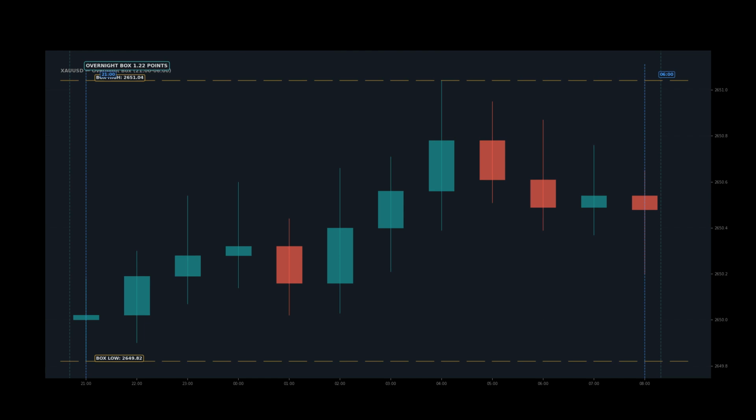Mark the highest high and lowest low between 9 p.m. and 6 a.m. This box represents overnight accumulation and distribution. While price is inside the box, the market is asleep. The break of the box represents resolution, which side won the battle between buyers and sellers. If the box width is less than 15 points, the market has compressed, so prepare for a potentially explosive breakout.